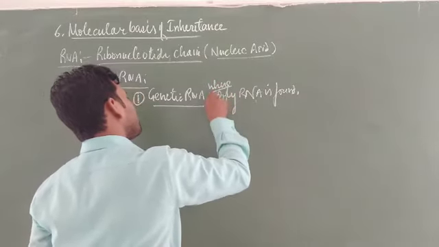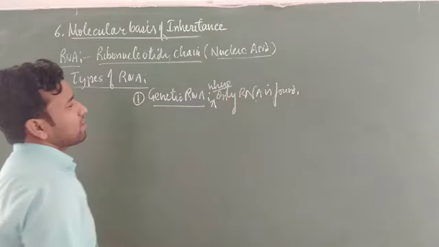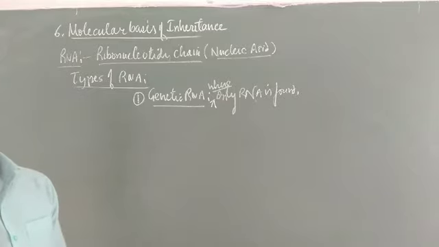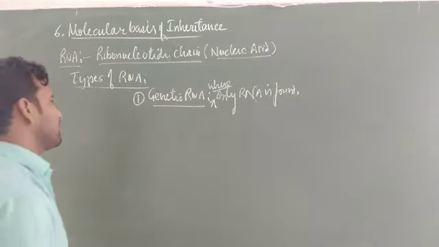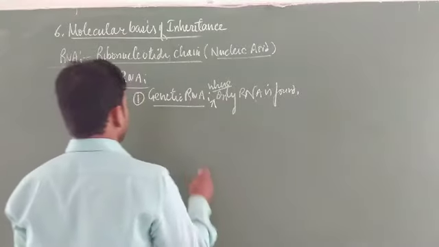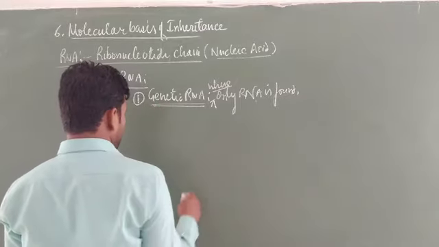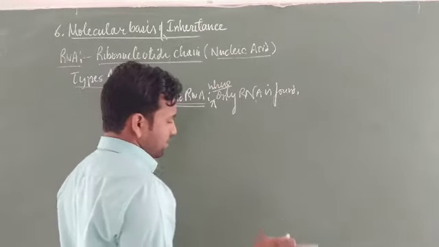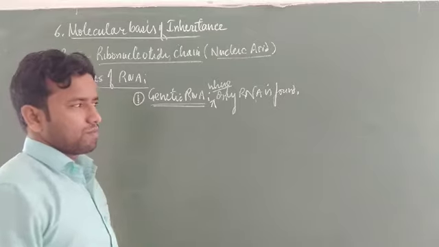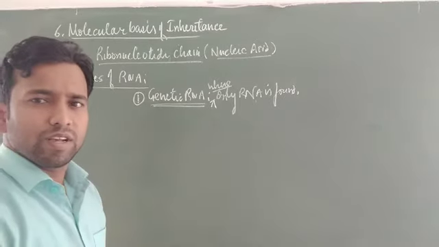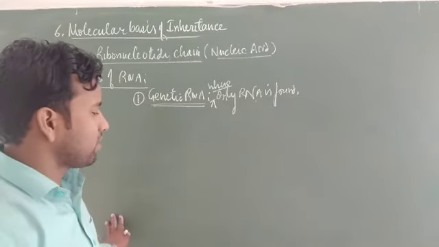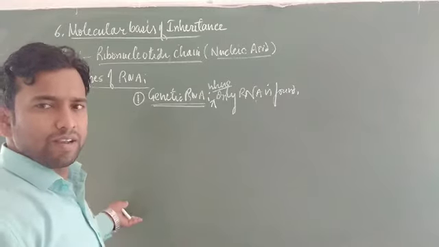Which RNA will be the genetic material? Where only RNA is found. This is known as genetic RNA. You have already learned about genetic RNA in the experiments given to prove whether DNA or RNA is the genetic material.